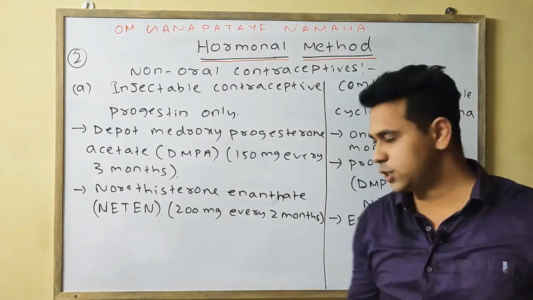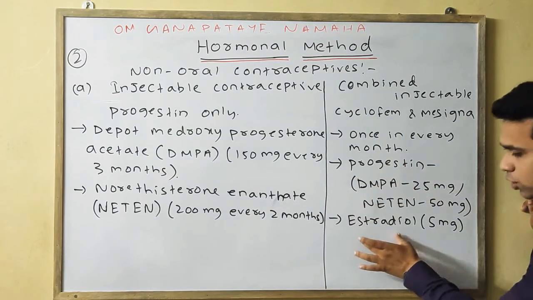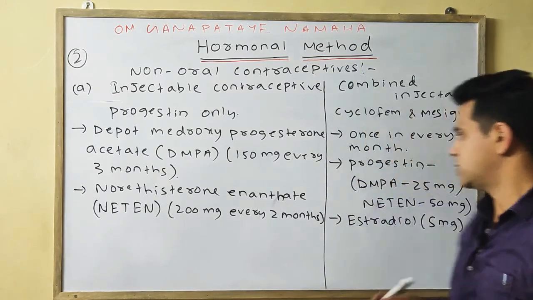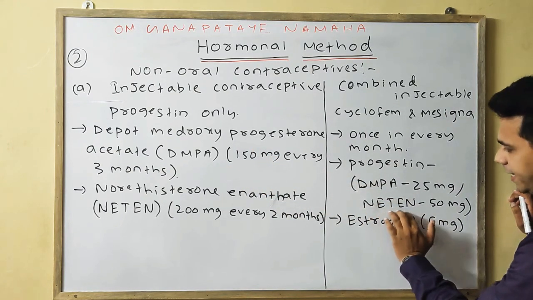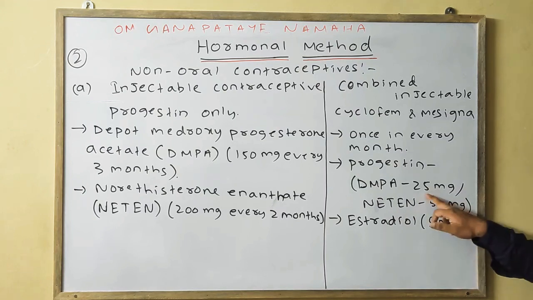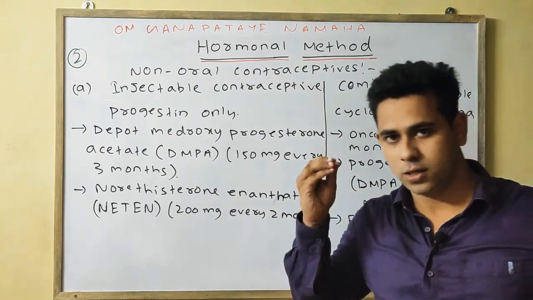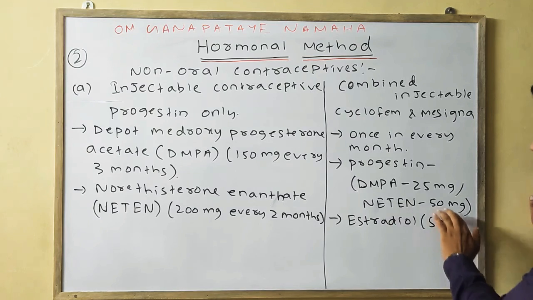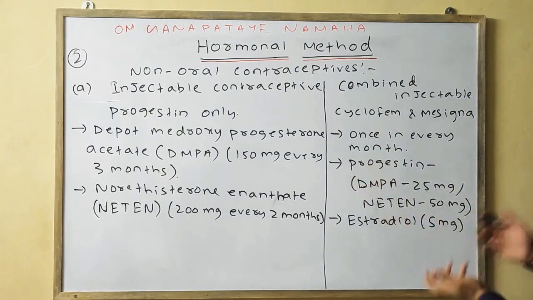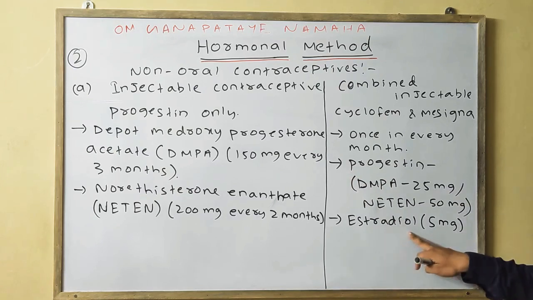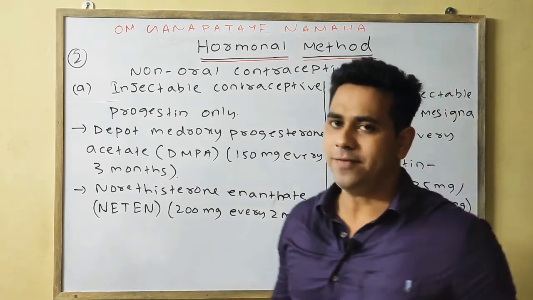It consists of the progestin and also the estrogen. Progestin such as, as we said earlier, DMPA or NET-EN. DMPA is provided 25 milligram or NET-EN is provided around 50 milligram. And the estrogen present is estradiol, which is given around 5 milligram.